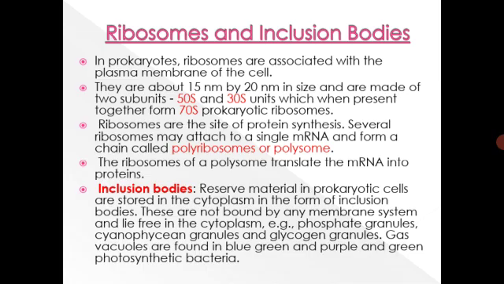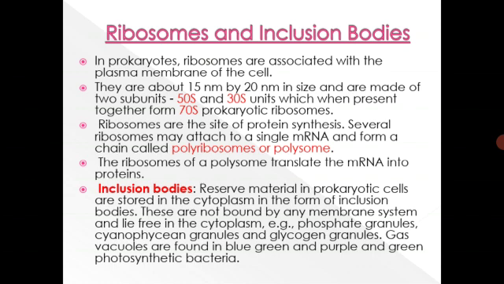Coming to the ribosomes and inclusion bodies. In prokaryotes, ribosomes are associated with the plasma membrane of the cell. They are about 15 nanometer to 20 nanometer in size and are made up of two subunits, 50S and 30S. S is Svedberg's unit here. These two subunits, when present together, form 70S ribosomes, which are present in prokaryotes.